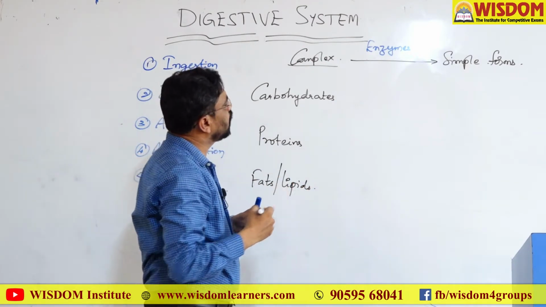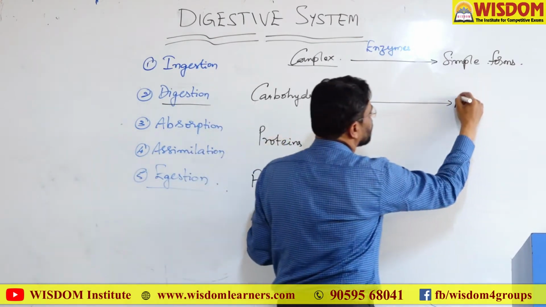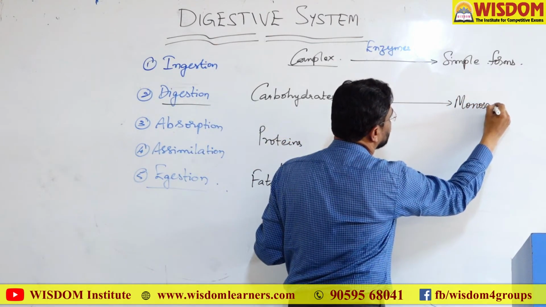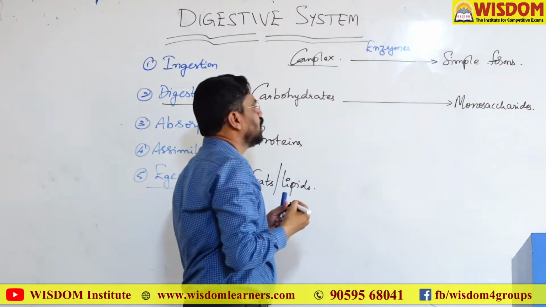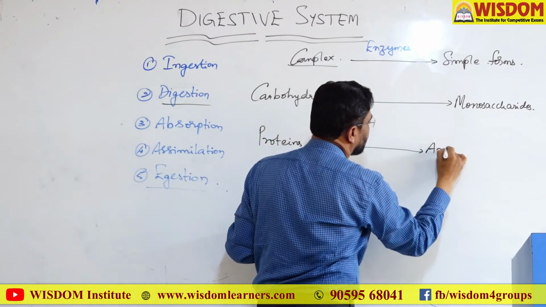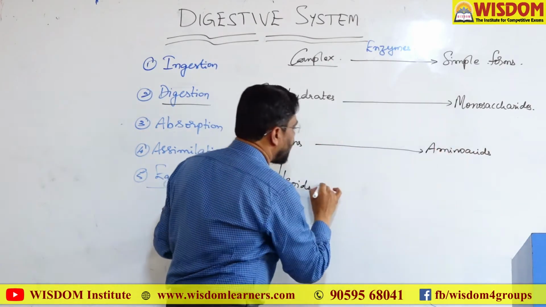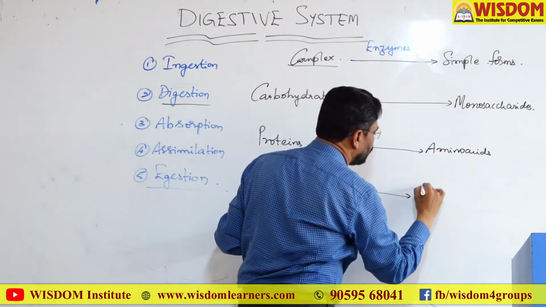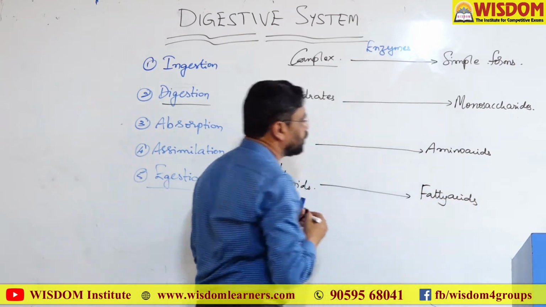The carbohydrates are digested to their simple forms called monosaccharides, the proteins are digested into their simple forms amino acids, and the fats or lipids are digested into fatty acids.